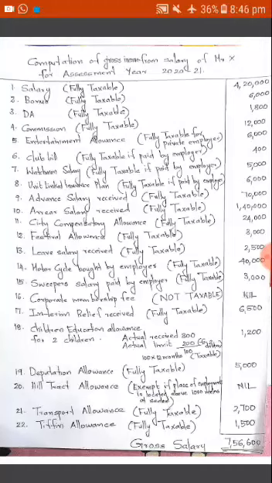So what are the items which are fully taxable for the computation of gross salary? Basic pay, which is otherwise called basic salary, bonus, dearness allowance, then arrear salary and advance salary. These are the 5 items which are fully taxable. Along with that, there are some other items also. Commission is also fully taxable.